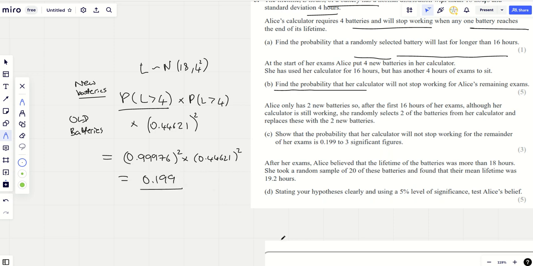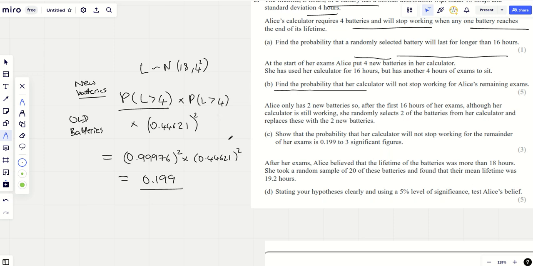Now, what I was wondering is, if you ignore the new batteries, what would they give you? I'm going to have a quick look in the notes in a second. Let me have a quick look. What would they give you if you didn't bother with the new batteries and just thought, well, they're going to be fine and just squared this? It might be an M1, B1. Oh, yeah. No, you score nothing. You score nothing for that.